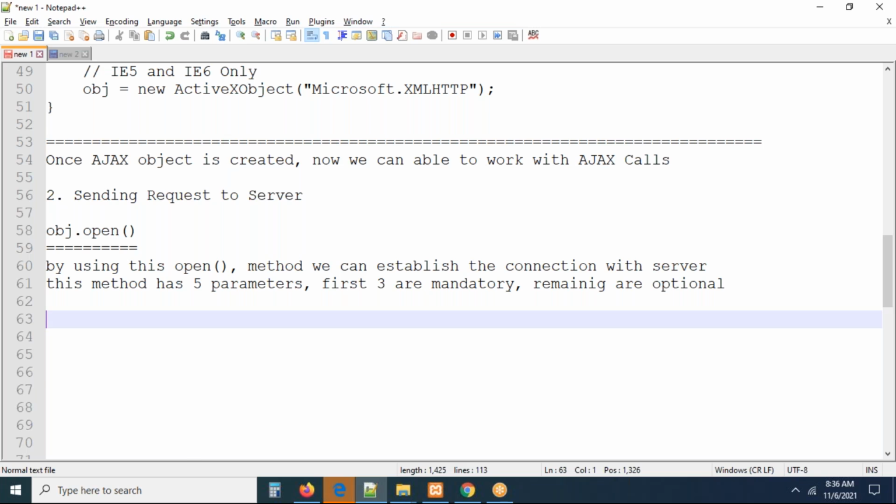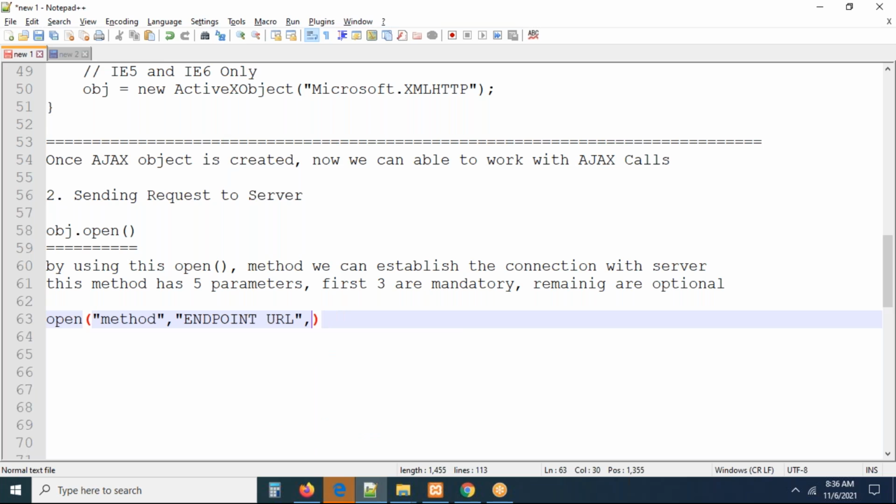Now you can see the open method: method, comma, URL. I can call this the endpoint URL. What does endpoint URL mean? Where is your data? In the server. That server URL you have to pass here. The next one is going to be async.